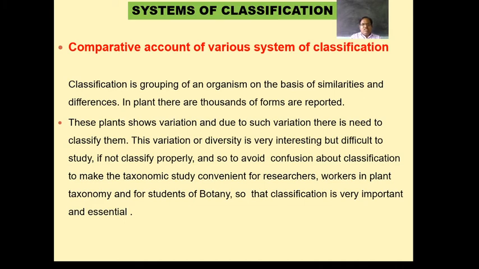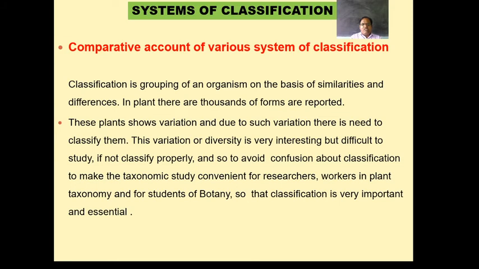These plants or forms have variation, and this variation needs to be classified. This variation or diversity is found in plants when we compare different forms. Suppose we take the example of Spirogyra, which is a green alga belonging to the Chlorophyta.